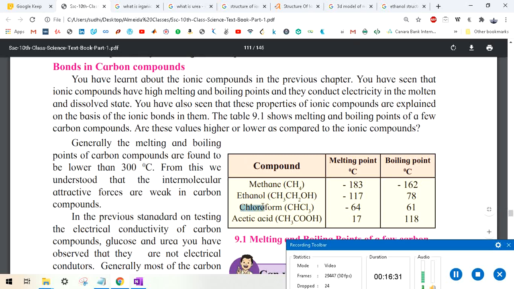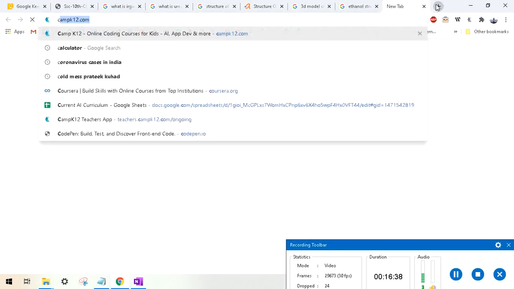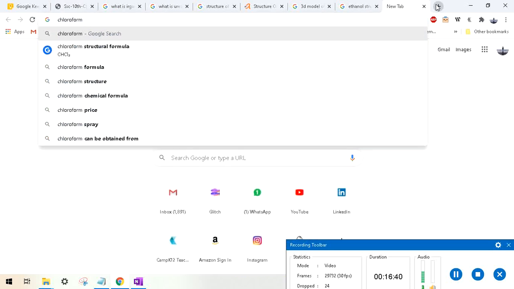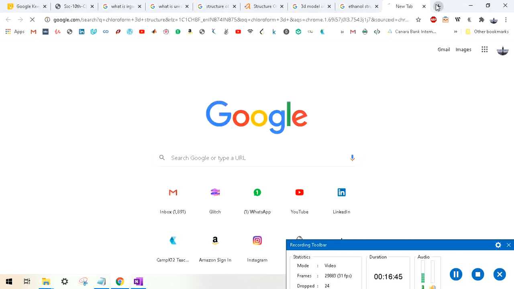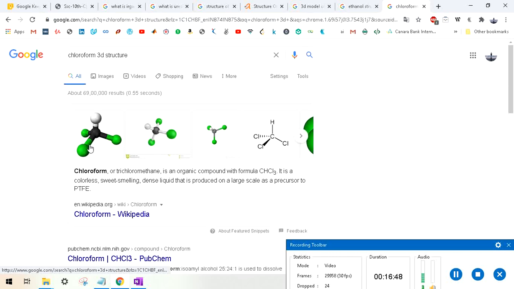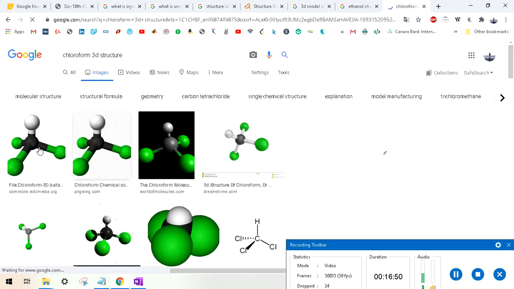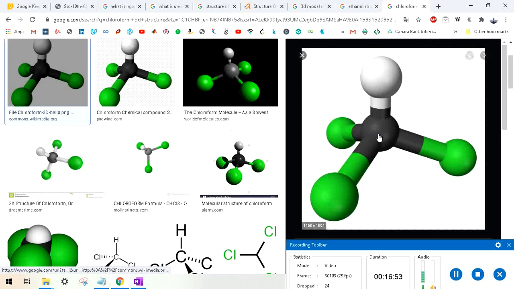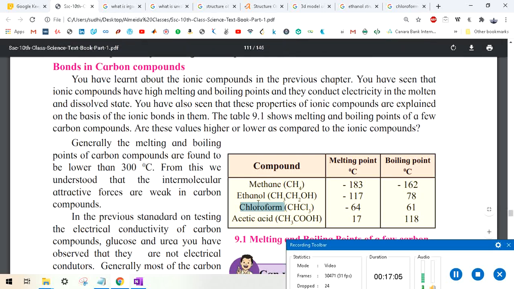Now let's see chloroform. Chloroform's molecular formula is CHCl3. I hope you have heard about chloroform because it is used as an anesthetic. Give me 1 second. I will show you the structure of chloroform. So this is the structure of chloroform. You can see one carbon, the black one. There are three chlorine, the green ones, and there is one hydrogen, which is white. So CHCl3 is chloroform.